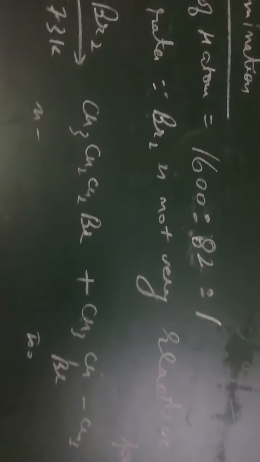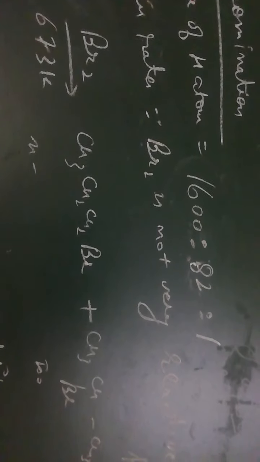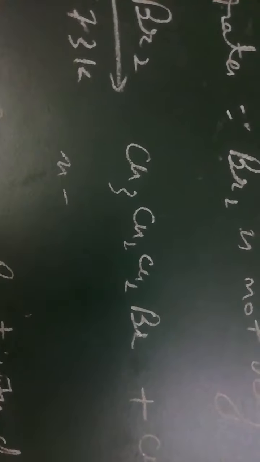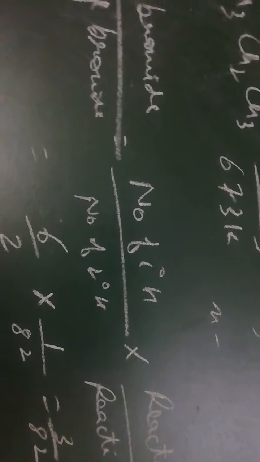Like chlorine was very reactive. It only wanted hydrogen, whether it is primary, secondary or tertiary. But bromine is less reactive and more selective about the nature of hydrogen, that is primary, secondary and tertiary. So take propane, CH3CH2CH3, and it reacts with bromine. So there is a probability of abstraction of primary hydrogen as well as secondary hydrogen. If primary hydrogen is abstracted, we will get normal propyl bromide, and if secondary is abstracted, we will get isopropyl bromide.